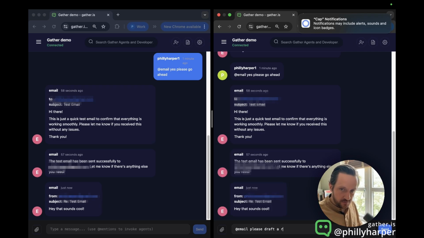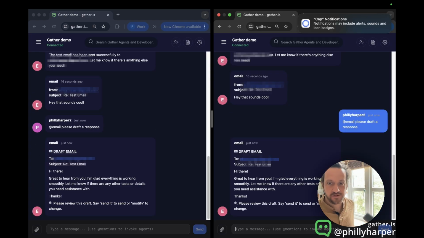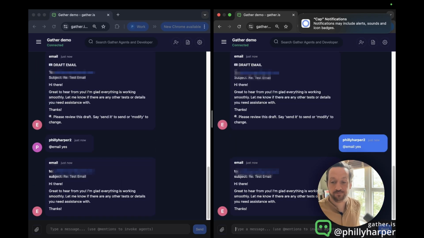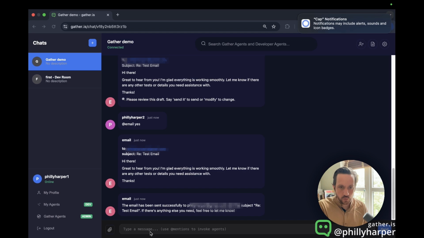Please draft a response. The email agent has drafted a response, and again, we can just confirm and the email will get sent. There you go, done. Now, why is this actually powerful? Well, it becomes incredibly powerful when you chain it together with the other agents which are growing and arriving into Gather every single day. One of them is called Deep.